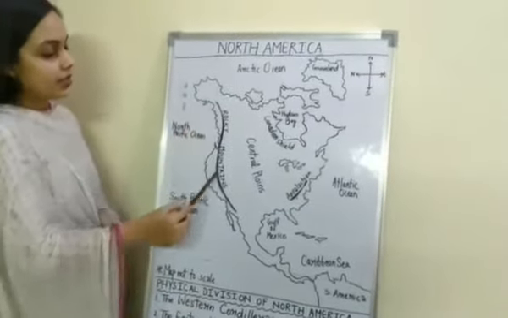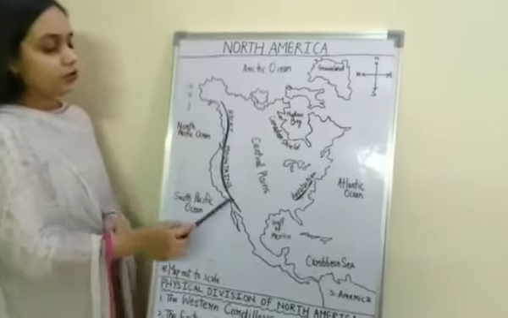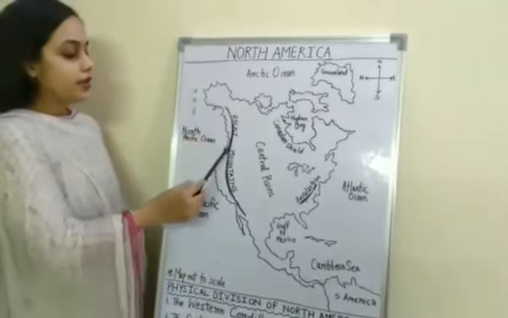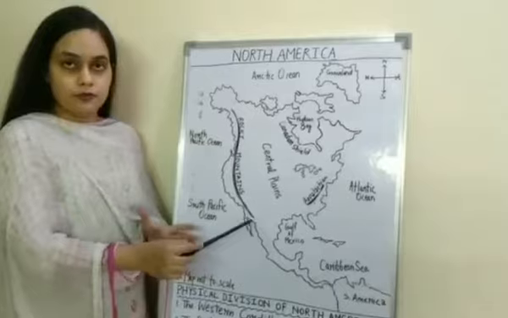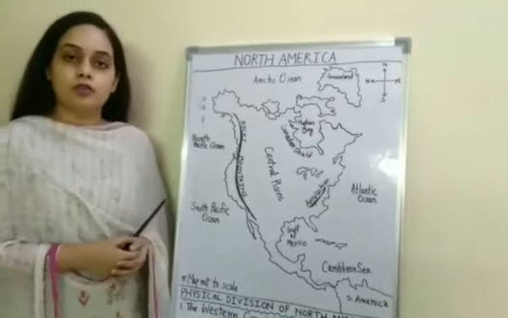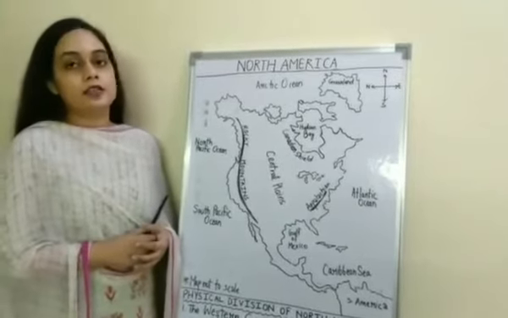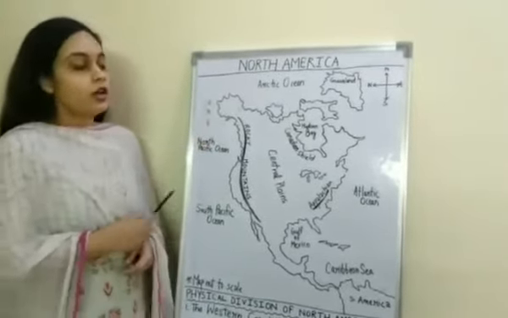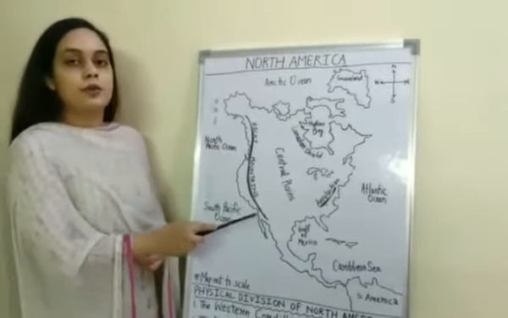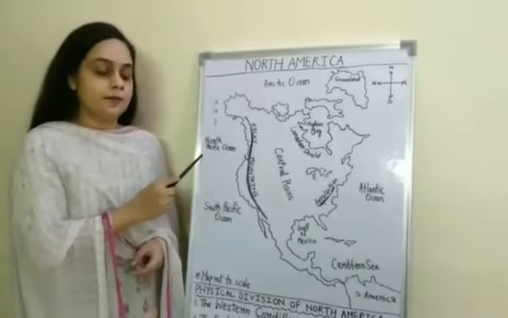So this thick line that you are seeing is a mountain range. The Western Cordillera is a chain which includes a number of mountain ranges like the Rocky Mountains, Cascade Range, Sierra Nevada Range, and Alaskan Range. The Rocky Mountains are an important mountain system of North America.